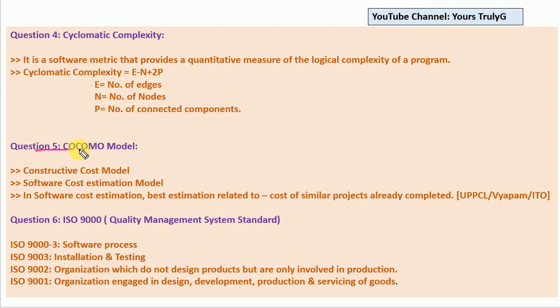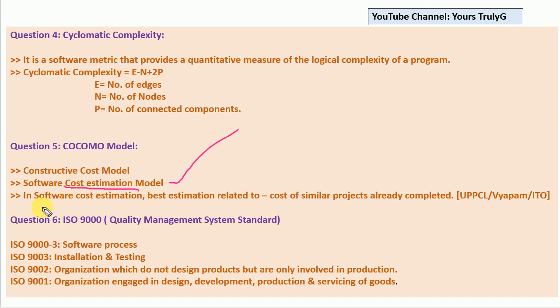Now, the next question is the COCOMO model. COCOMO stands for Constructive Cost Model. As the name suggests, it is for cost estimation, basically. It's a software cost estimation model through which we can estimate the cost of the software. What will be the cost, or what will be the estimation, we can predict through this model. What is important here related to the COCOMO model is two things. One is that they will give you four options like, COCOMO model is used for what? So this is used for cost estimation, basically.